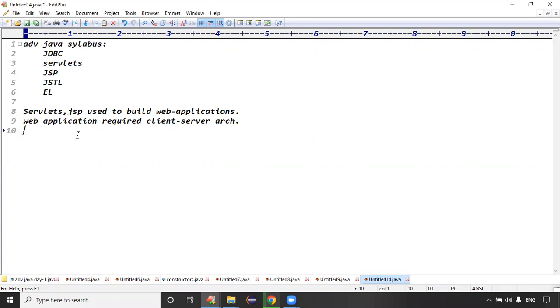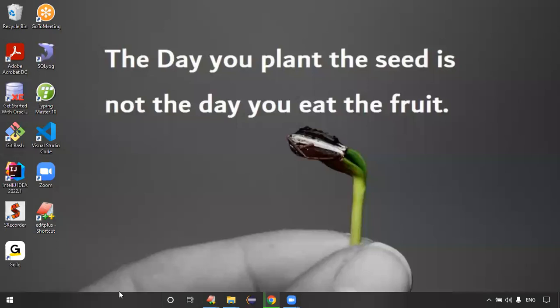See, generally in our daily life, we have Facebook, Gmail, and Twitter. These are all web applications, right? Because we are sending the request from the browser. We are sending the request to Facebook. The Facebook server will take your request, and the server will give the response back to the client, right?